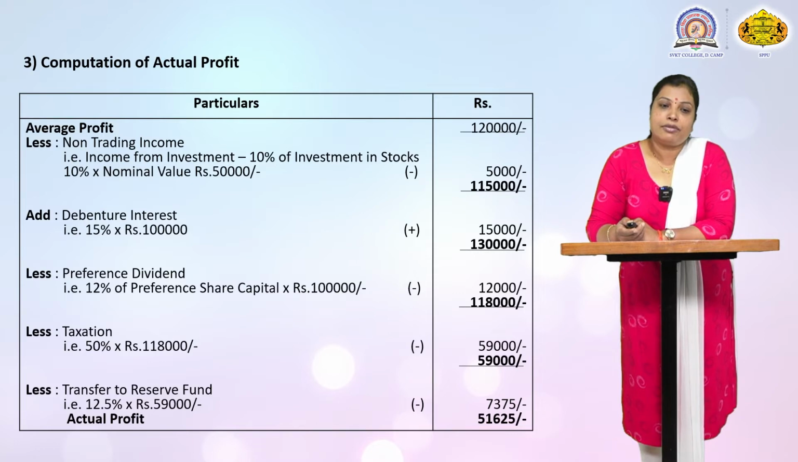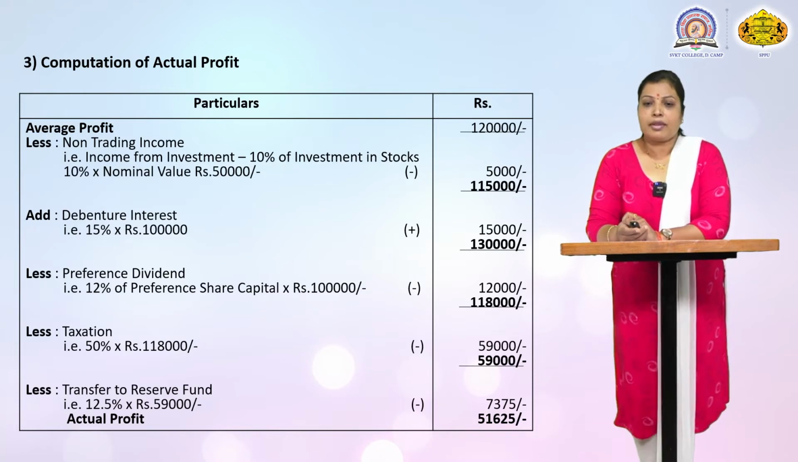Then the taxation rate is 50%, which is also given in the practical problem. Then 50% of 1,18,000 is equal to 59,000, which is transferred to tax, and the remaining amount is transferred to reserve fund. Then less transfer to reserve fund, the amount deducted from the average profit. It means 12.5% of 59,000 is transferred to reserve fund.